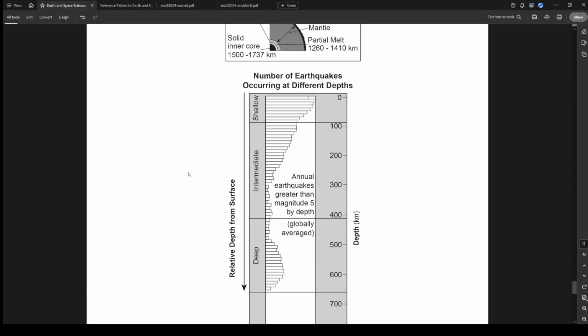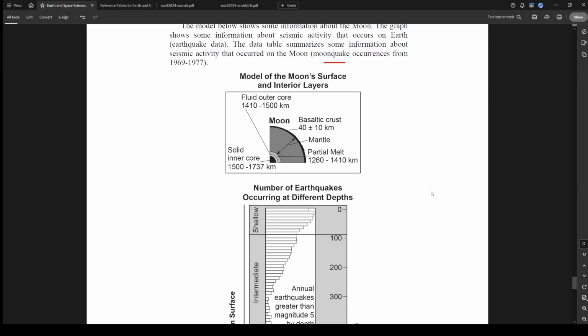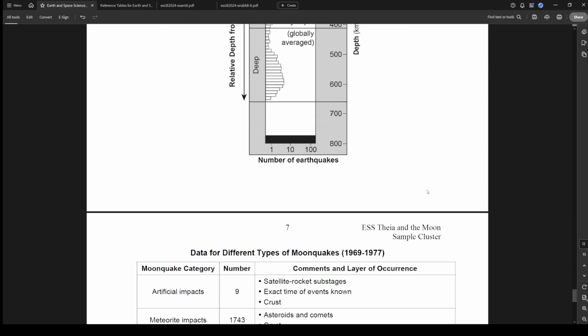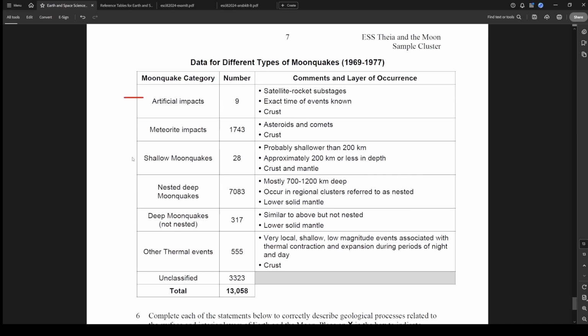Now, remember, the moon doesn't have plate tectonics or any of that stuff. So moonquakes are pretty much just from the expansion and contraction of the moon rock mostly. This moon is really, really thick rock, so that's going to crack and move over time, but it's not like plate tectonics. So let's just see what they have here. They just have a data table. They're saying what the moonquake category is, how many of them happen. So we could see deep moonquakes are the most.